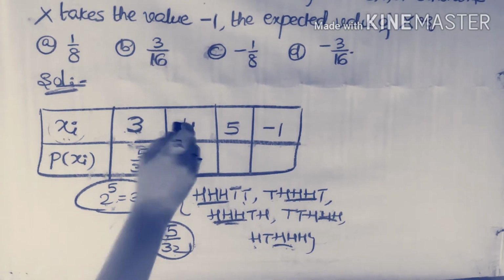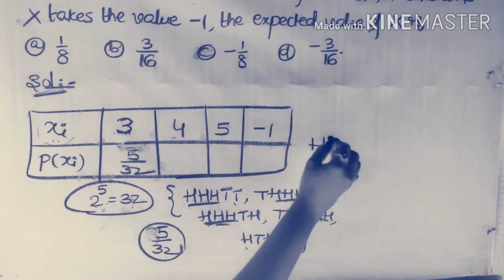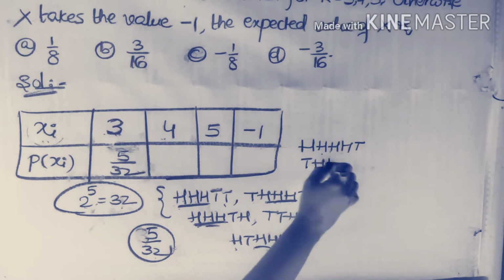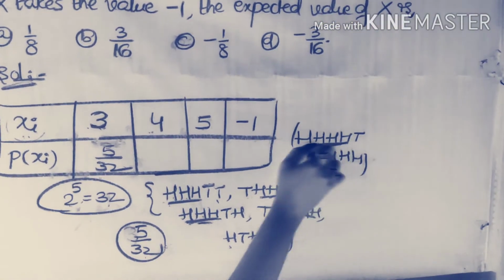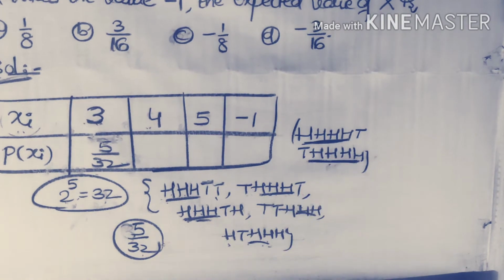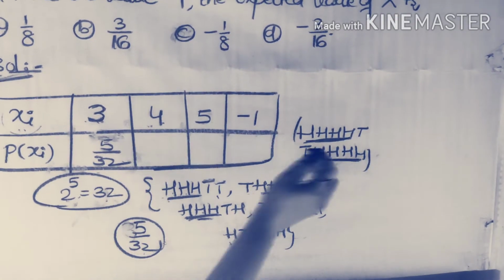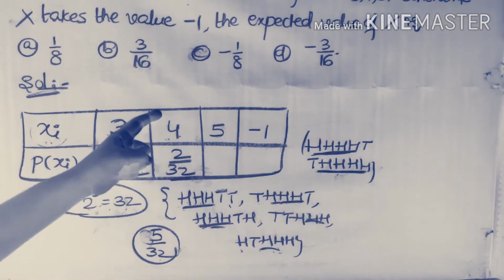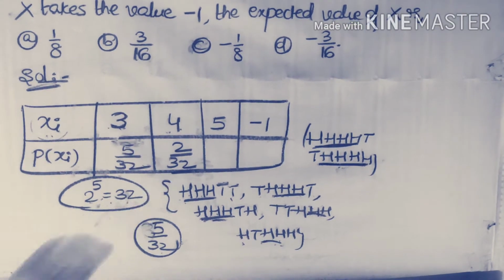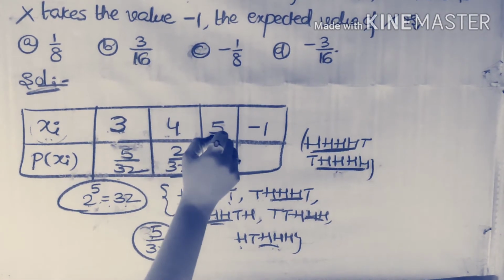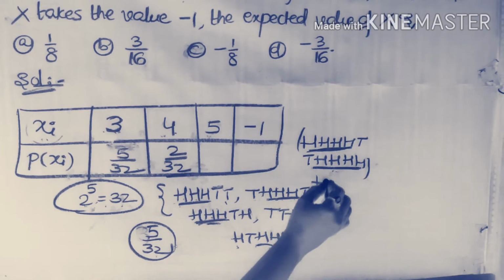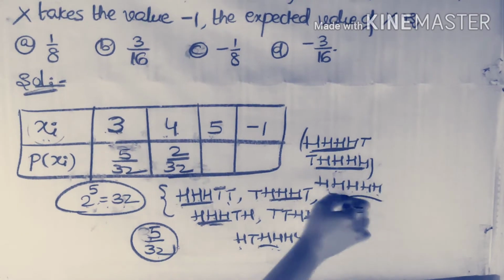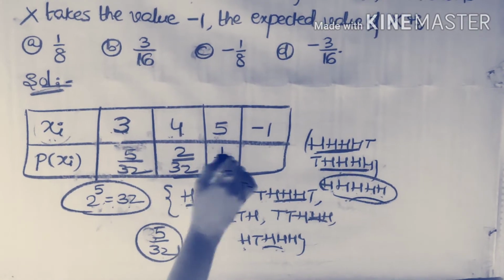Now, coming to the second one, getting 4 consecutive heads. The cases are H, H, H, H, T and T, H, H, H, H. The probability for getting 4 consecutive heads is favorable cases by total cases, which is 2 by 32. And the next one is 5 consecutive heads. In this case we have only one possibility, H, H, H, H, H. Therefore, the probability is 1 by 32.